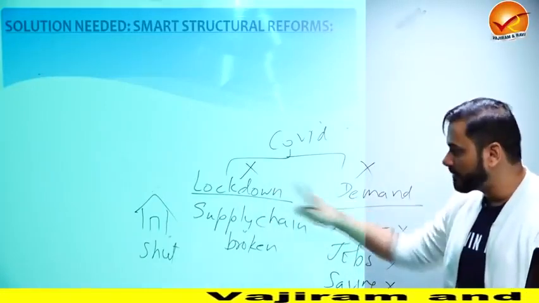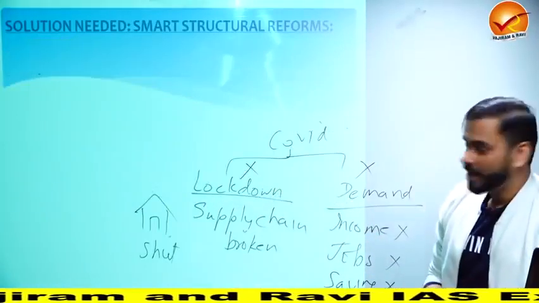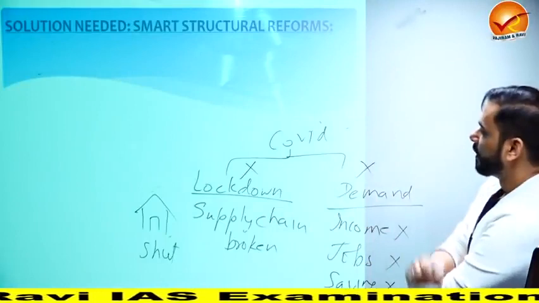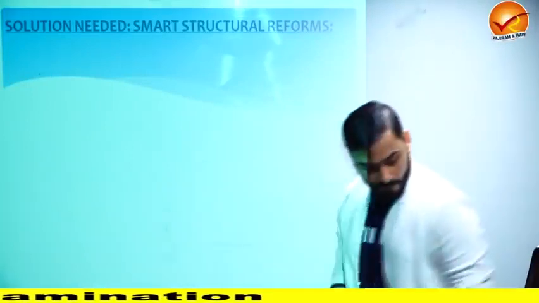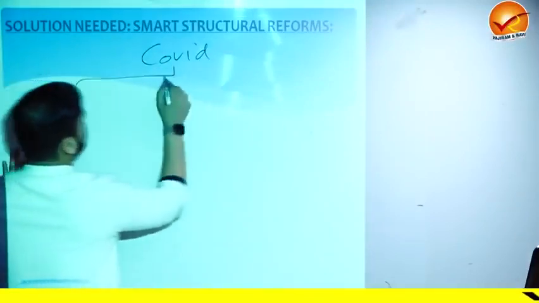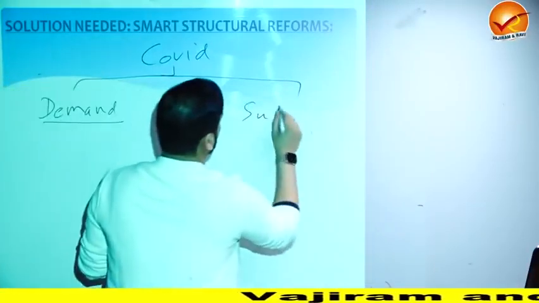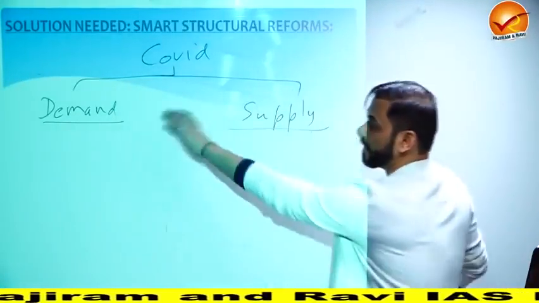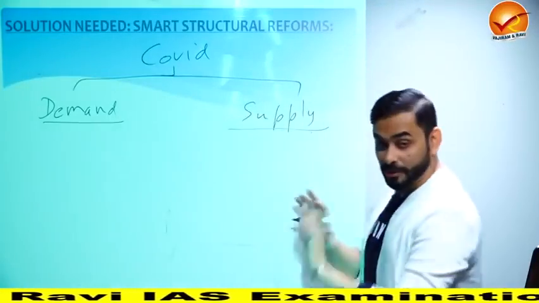Now, how do you revive? How do you solve these two problems, because these two problems are coming together? Some smart solution is needed, right? Because the problem is unique, the solution has to be unique. And how do you solve the problem? I'll tell you. Suppose somebody says let us try to solve the COVID problem using demand-side solutions and supply-side solutions. Which solution would you prefer? I'll tell you about each of the solutions.